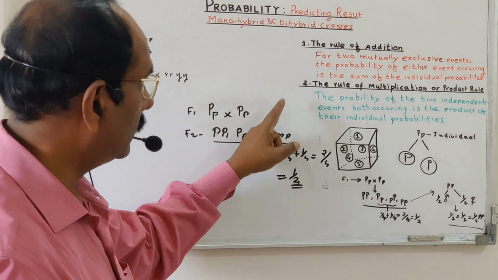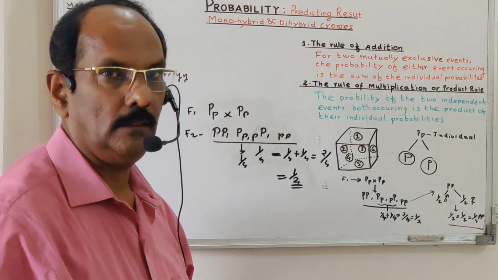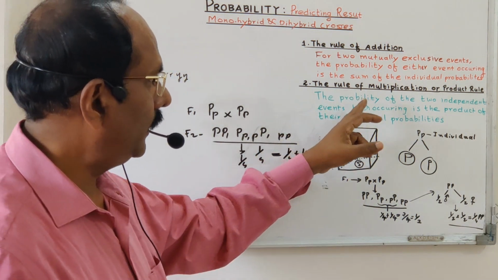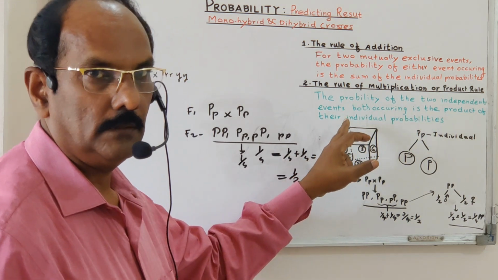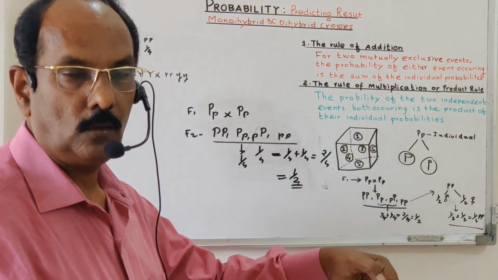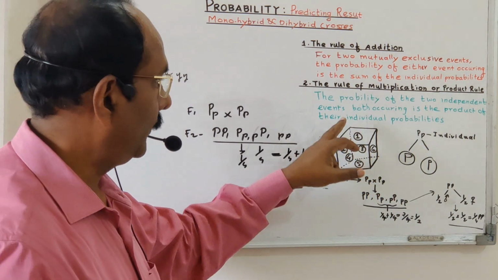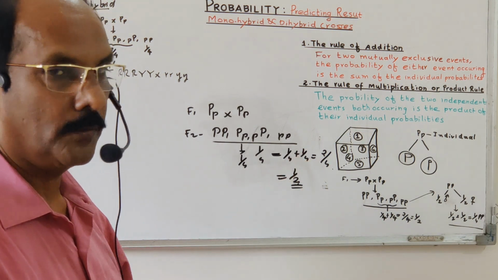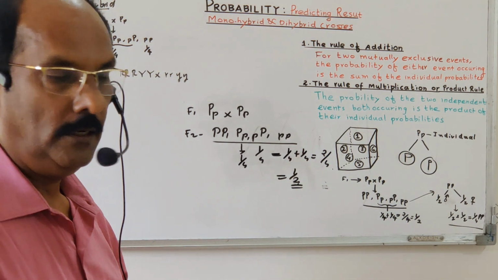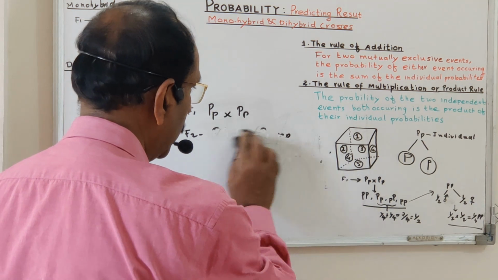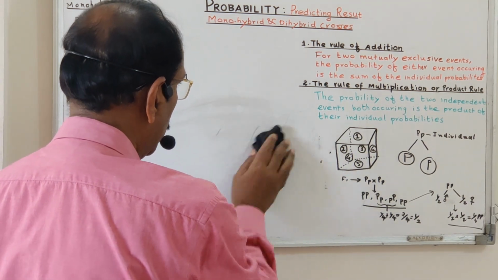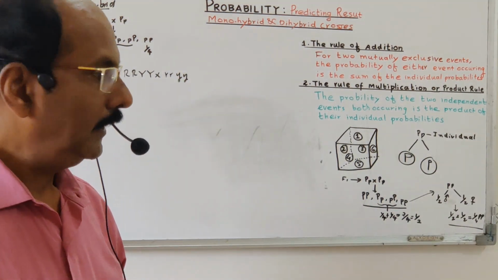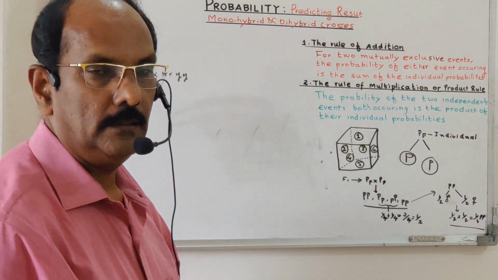Okay, then we consider the next rule, the rule of multiplication or the product rule. The rule states that the probability of two independent events, remember independent events, like flipping a coin 2 times, both occurring is the product of the individual probabilities, both appearing as head or both appearing as tail. Product means multiplication of the individual probabilities. So this can also be applied in genetical problems.